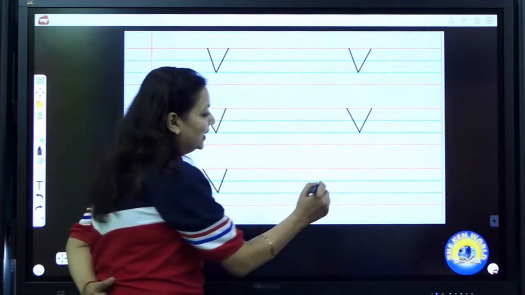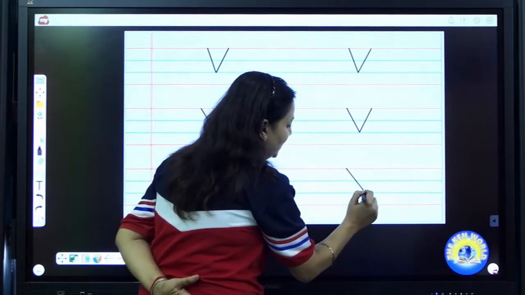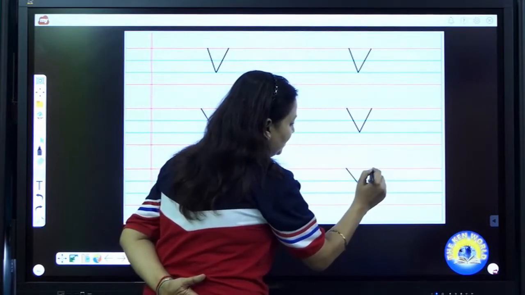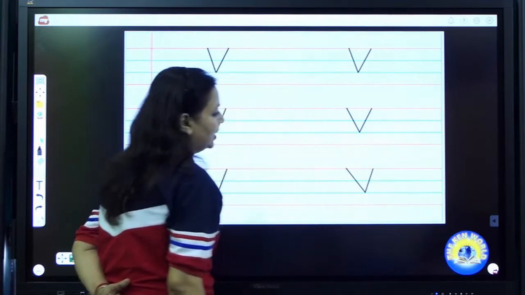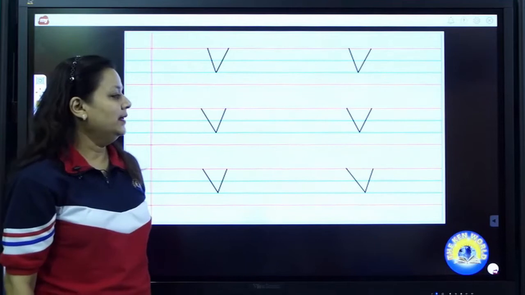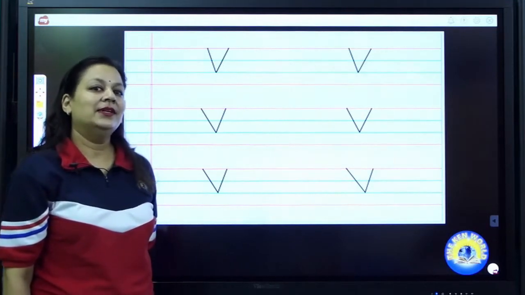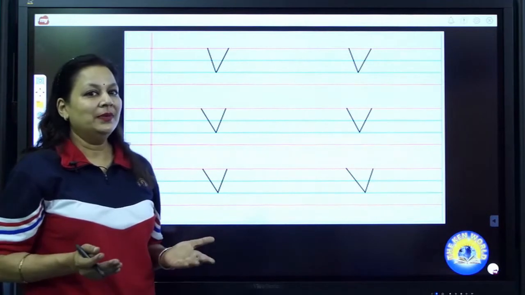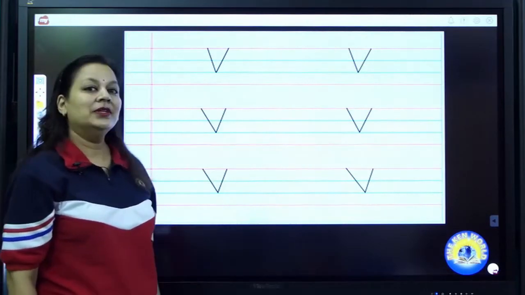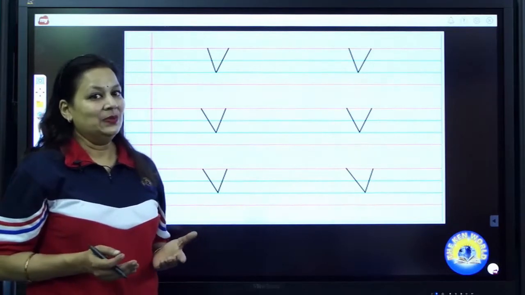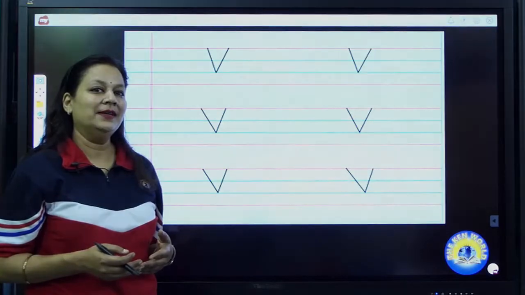Again I am going to write V. Draw a slanting line from top till base. Put your pencil on the opposite side. Draw one more slanting line from top till base. V says V. V as in vegetable. This is the formation of uppercase V. It is also known as capital V.